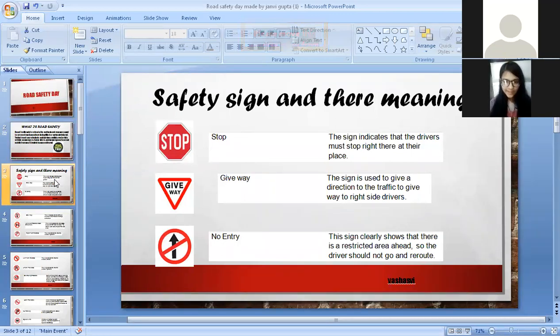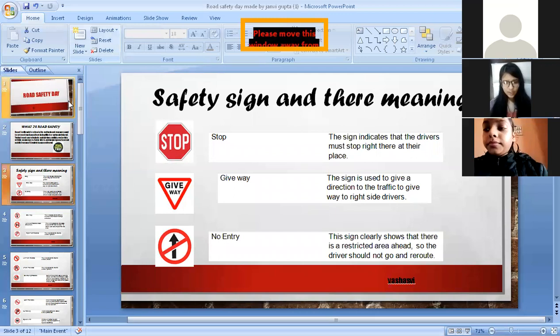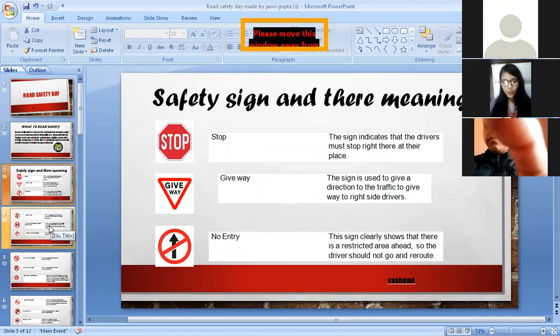The stop sign indicates that the driver must stop in their place. The give way sign indicates that traffic must give way to the right side drivers. The no entry sign shows that there is a restricted area ahead, so the driver should not go and should reroute.